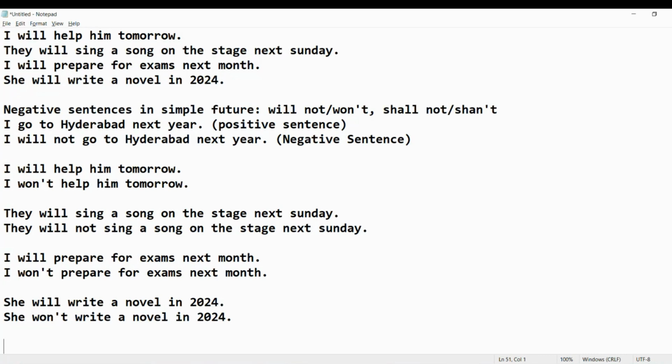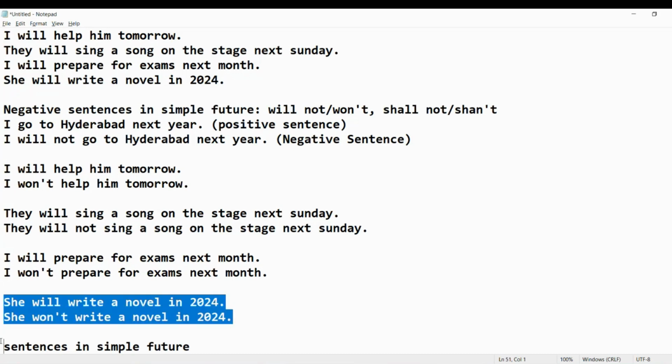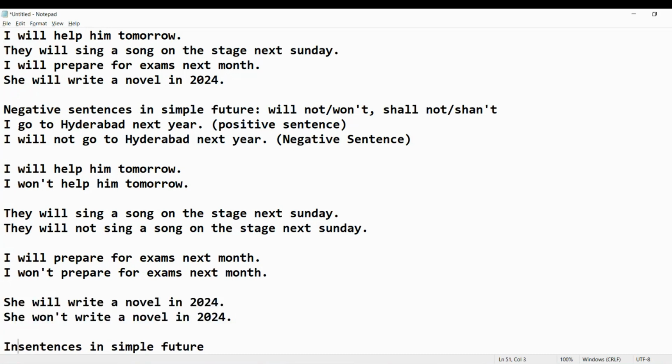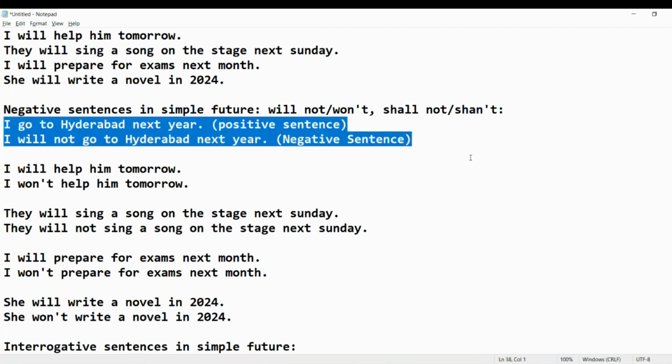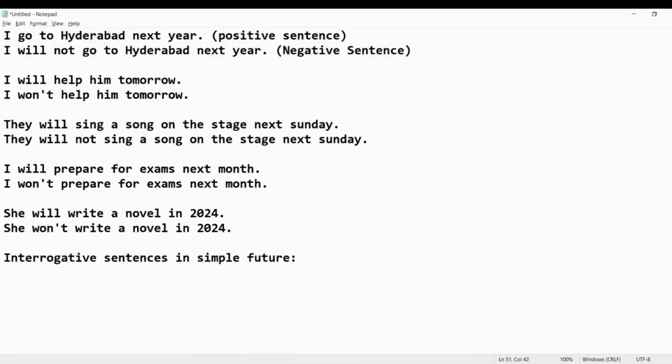Okay, now if you wanna change it into interrogative. Interrogative sentences in simple future. Interrogative లోకి మార్చాలంటే ఎలా మార్చాలో చూద్దాం. Just we have to bring this will to the front. ఈ will ని ఏం చేయాలండి? Front తీసుకురావాలి. That's it.